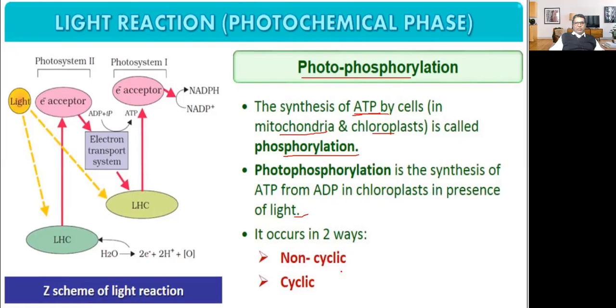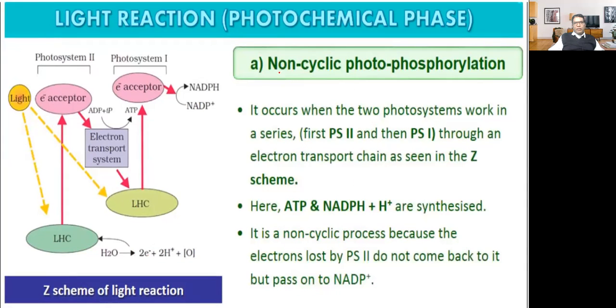It occurs in two ways, non-cyclic and cyclic. So there will be non-cyclic photophosphorylation and there will be cyclic photophosphorylation. Now we'll be discussing what is non-cyclic photophosphorylation and what is cyclic photophosphorylation. Now non-cyclic photophosphorylation. You already know phosphorylation means synthesis of ATP from ADP either in chloroplast or mitochondria. Then there is non-cyclic photophosphorylation.